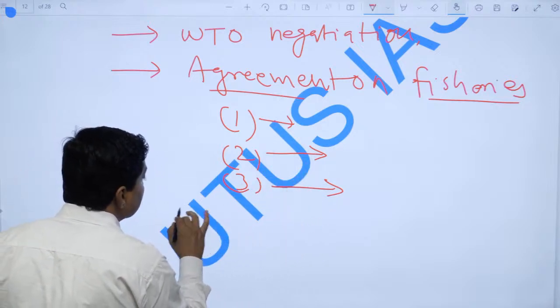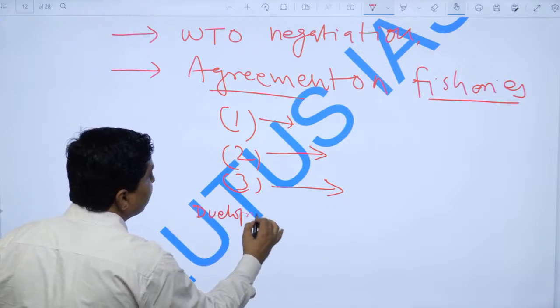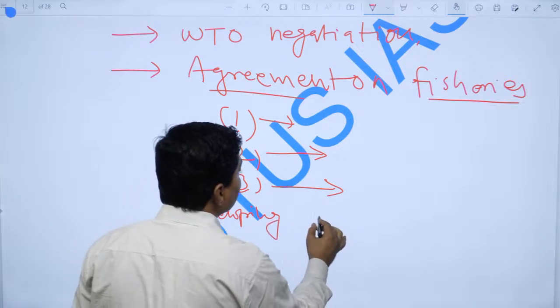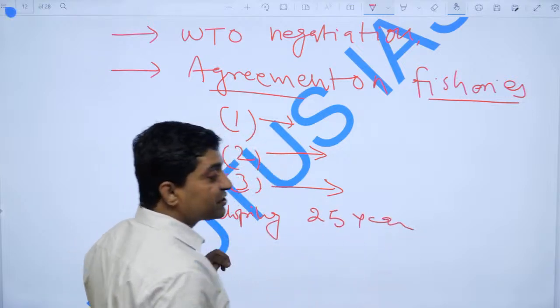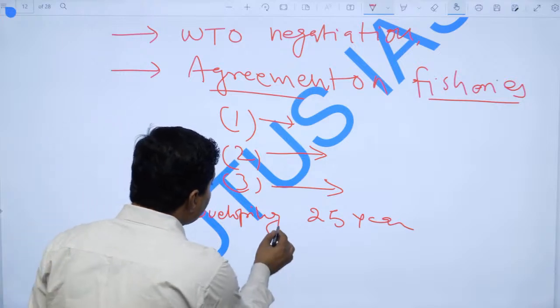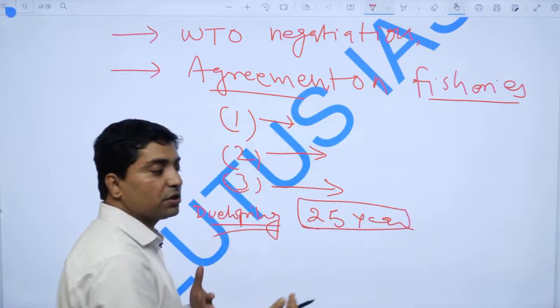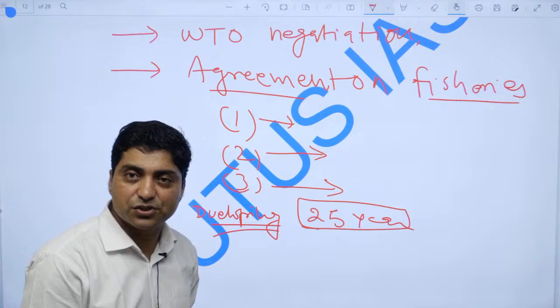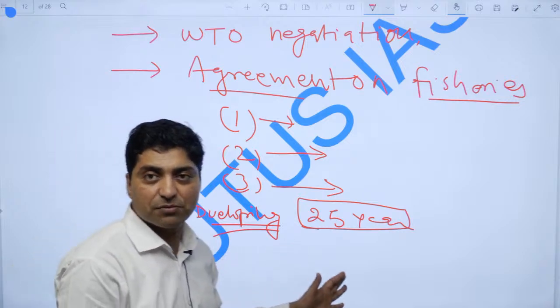What was the contestation? Developing countries like India wanted an exemption for 25 years under differentiated and shared responsibility. Developing countries wanted a 25-year exemption, a transition phase, under differential and shared responsibility.